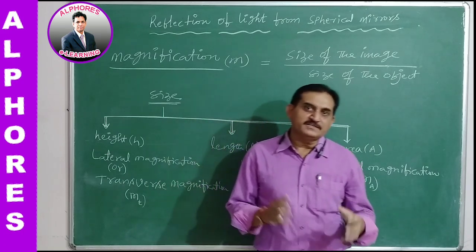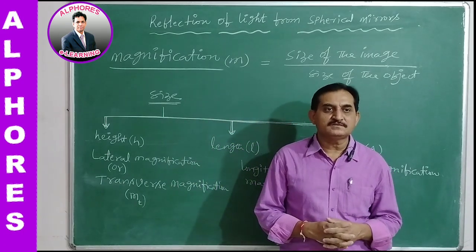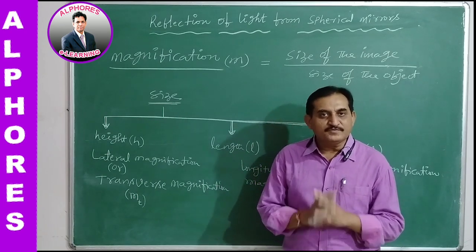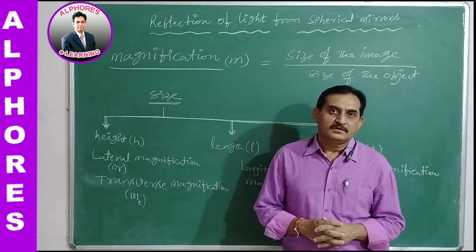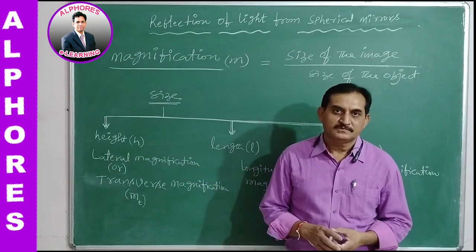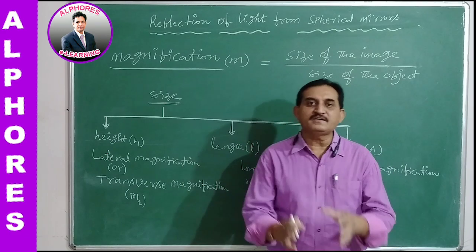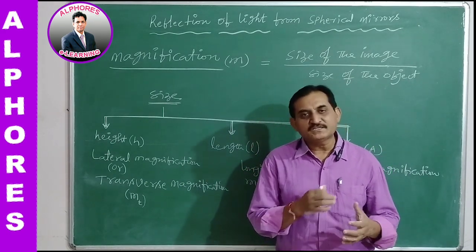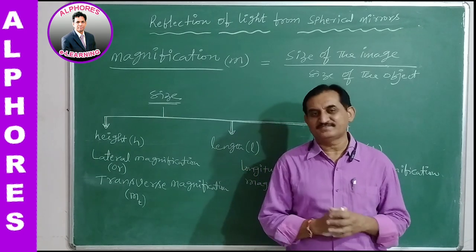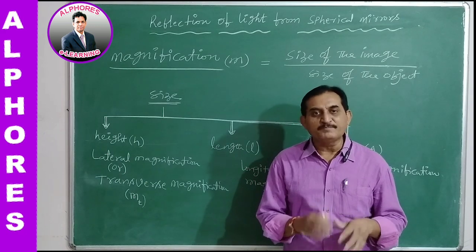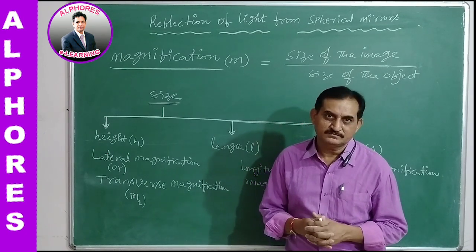What is the exact meaning of magnification? Whenever the spherical mirror forms an image, that image is compared with the object, in the sense of its size. The size of the image is compared with the size of the object.